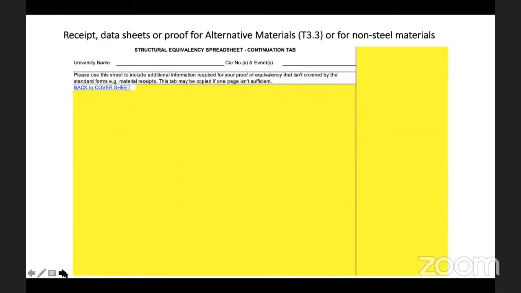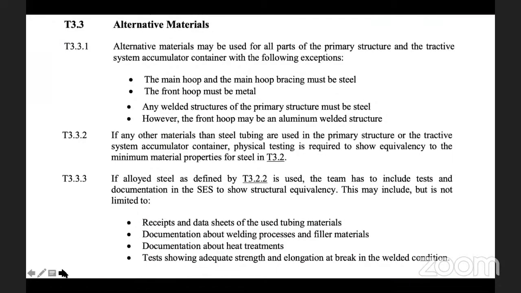Yeah, the first one talks about the rule T3.3, which is the alternate material rule. So this tab is in place where you need to document everything required by the rule book for an alternate material. So what is 3.3, alternate material? What is classified as alternative material? There is a proper definition already given in the rule book, which says what can come under alternative material, and rule 3.3.2 says what is classified as other materials.